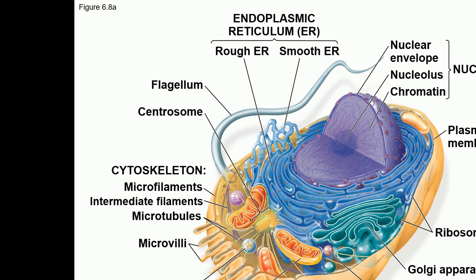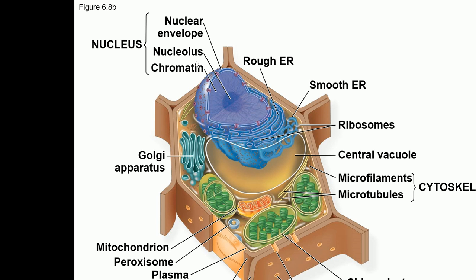And this is the plant cell. The main difference between animal and plant cells is that plant cells have a cell wall. They have a central vacuole.